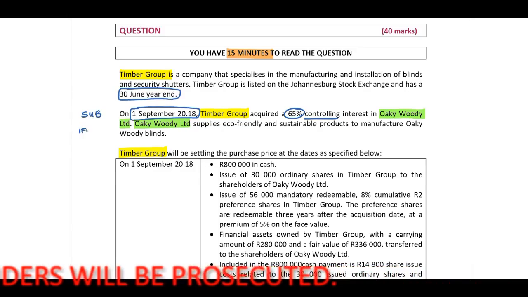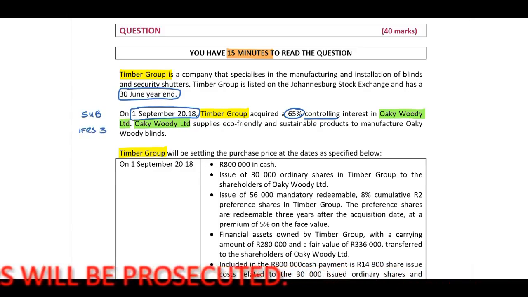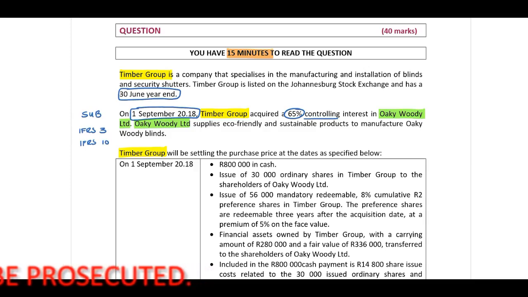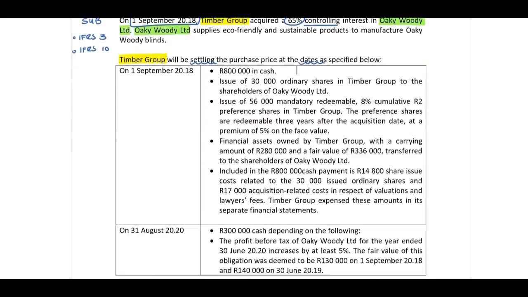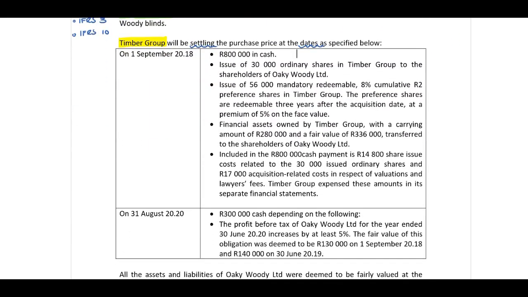We need to apply our principles of IFRS 3 at acquisition date, and then we will have to consolidate in terms of IFRS 10. Oaky Woody Limited supplies eco-friendly and sustainable products to manufacture Oaky Woody blinds. Timber Group will be settling the purchase price at the dates as specified below. Right, now when we look at IFRS 3, what is the main thing that you need to remember?